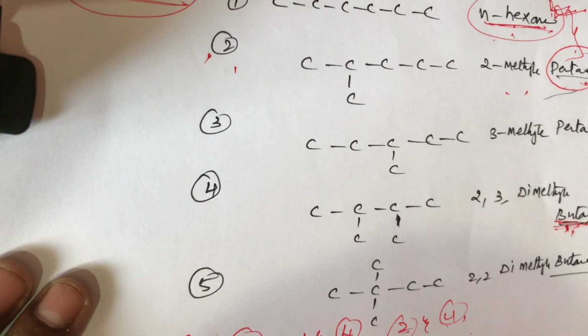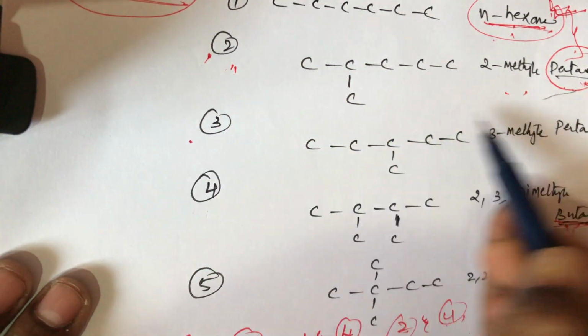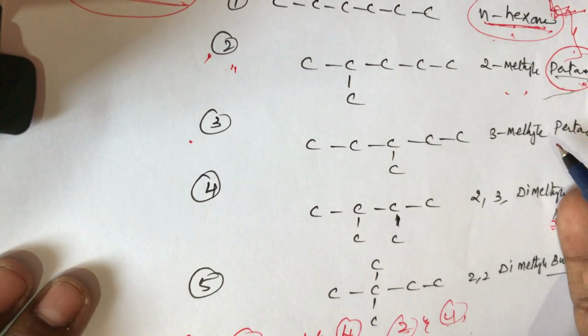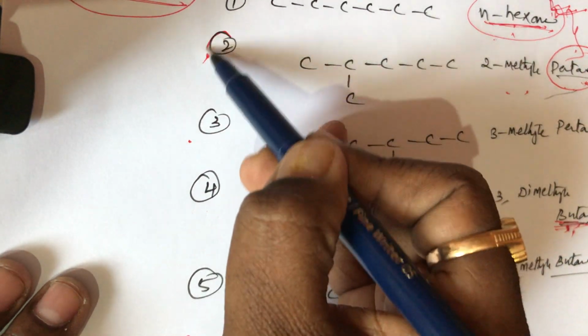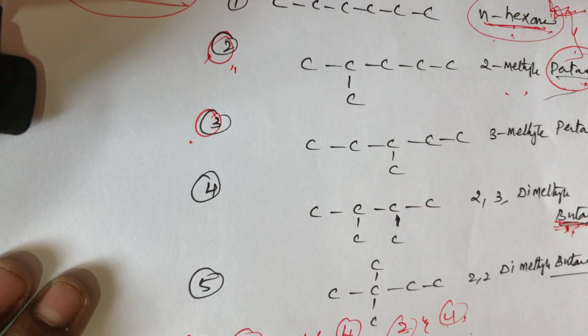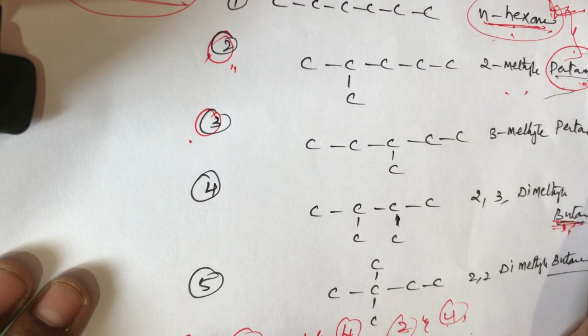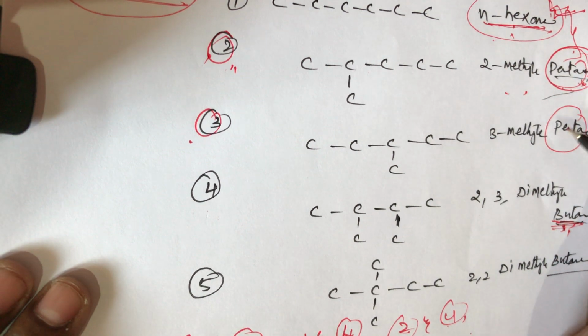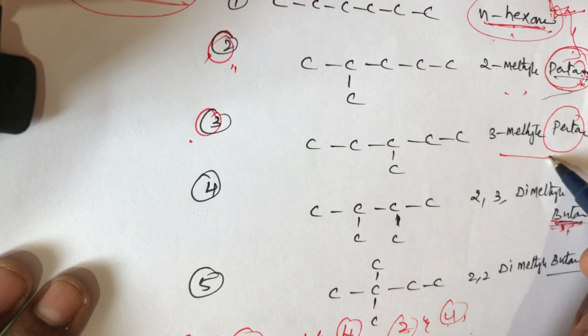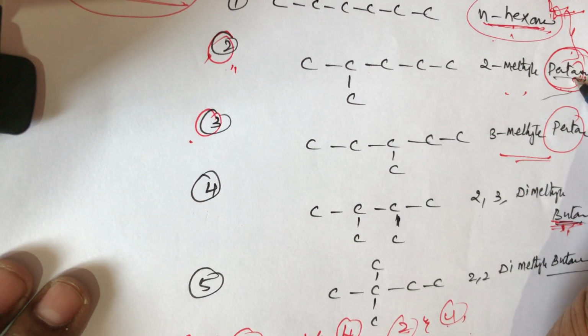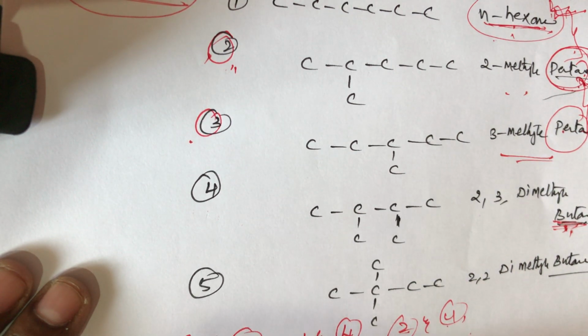And what about 2 and 3? Structures 2 and 3 are not chain isomers.